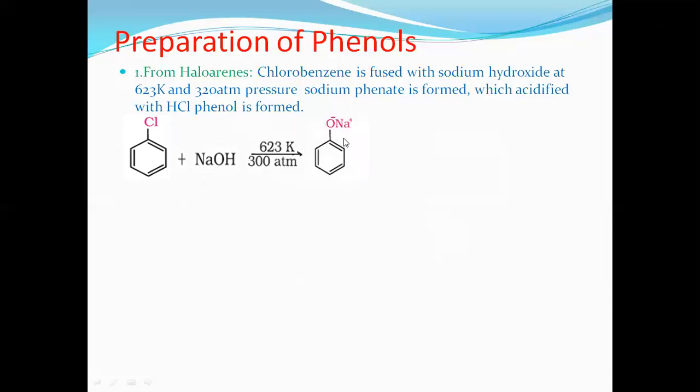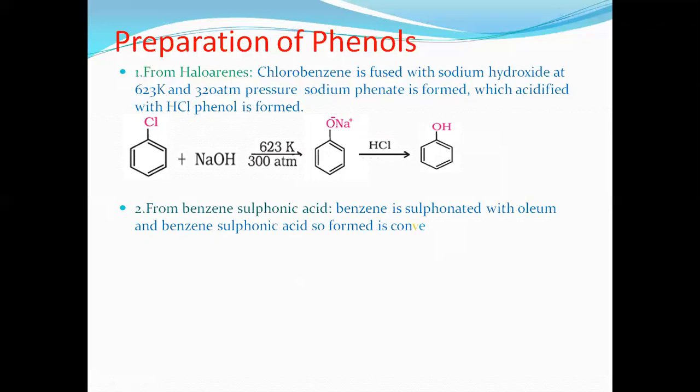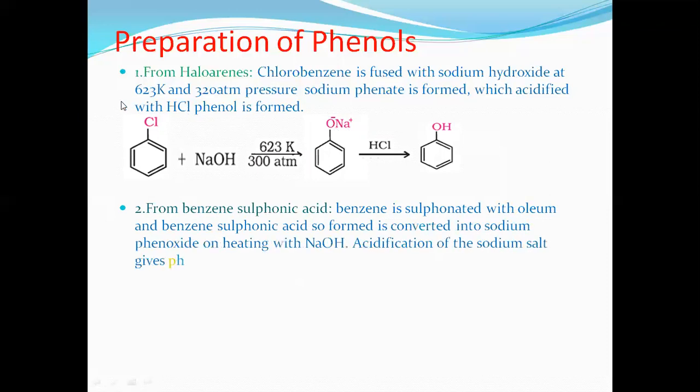Which results in sodium phenate at 623 Kelvin and 300 atmospheric pressure. Sodium phenate is formed. Now our target is to remove what? To remove Na, and we have to place what? H. What can be done? HCl you can add. Cl combines with the Na and goes out, and H combines with O and converts into what? Phenol. Hence phenol is formed. Okay. Repeat. Chlorobenzene treated with sodium hydroxide at 623 Kelvin and 300 atmospheric pressure, sodium phenate is formed, which on acidification with HCl gives phenol.